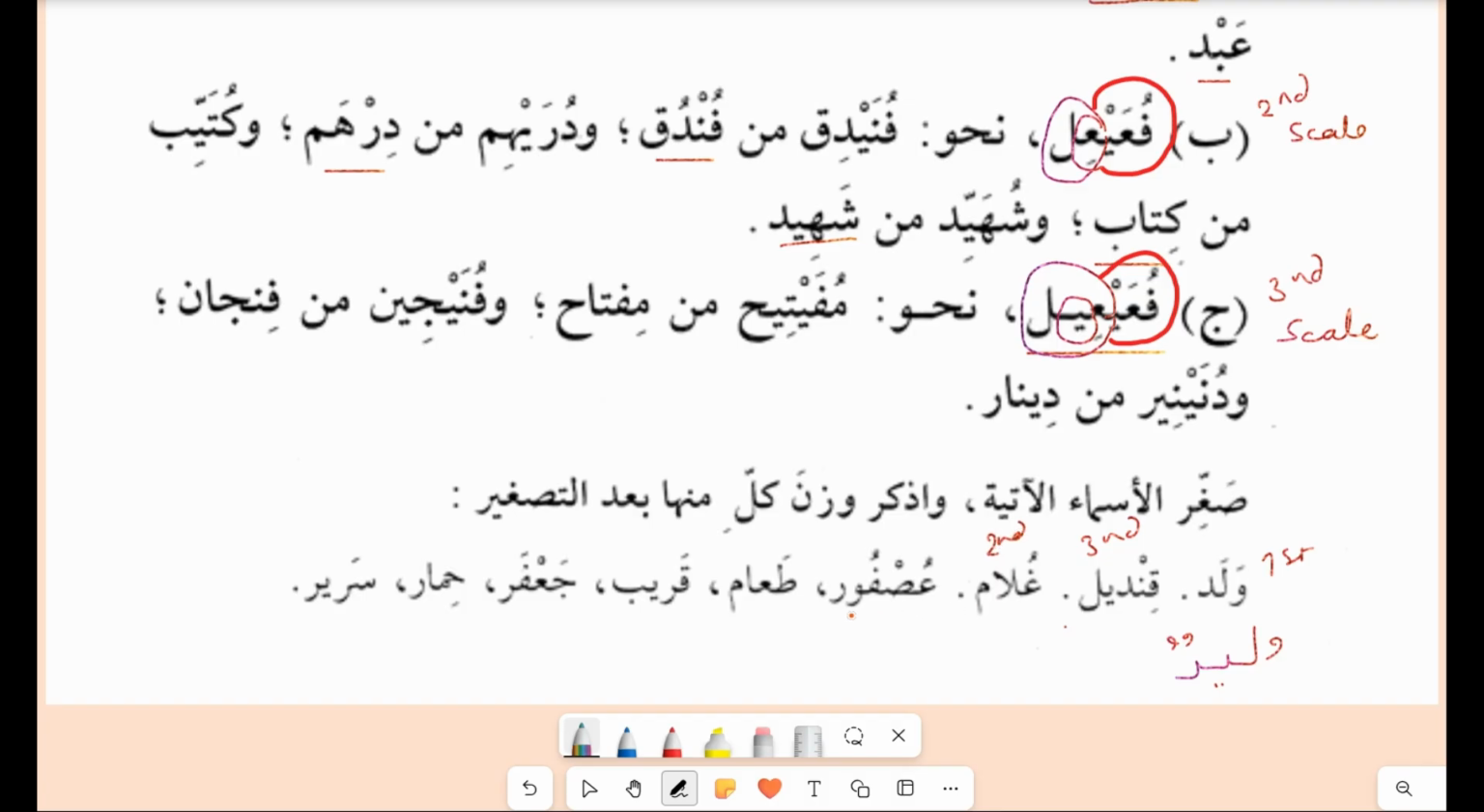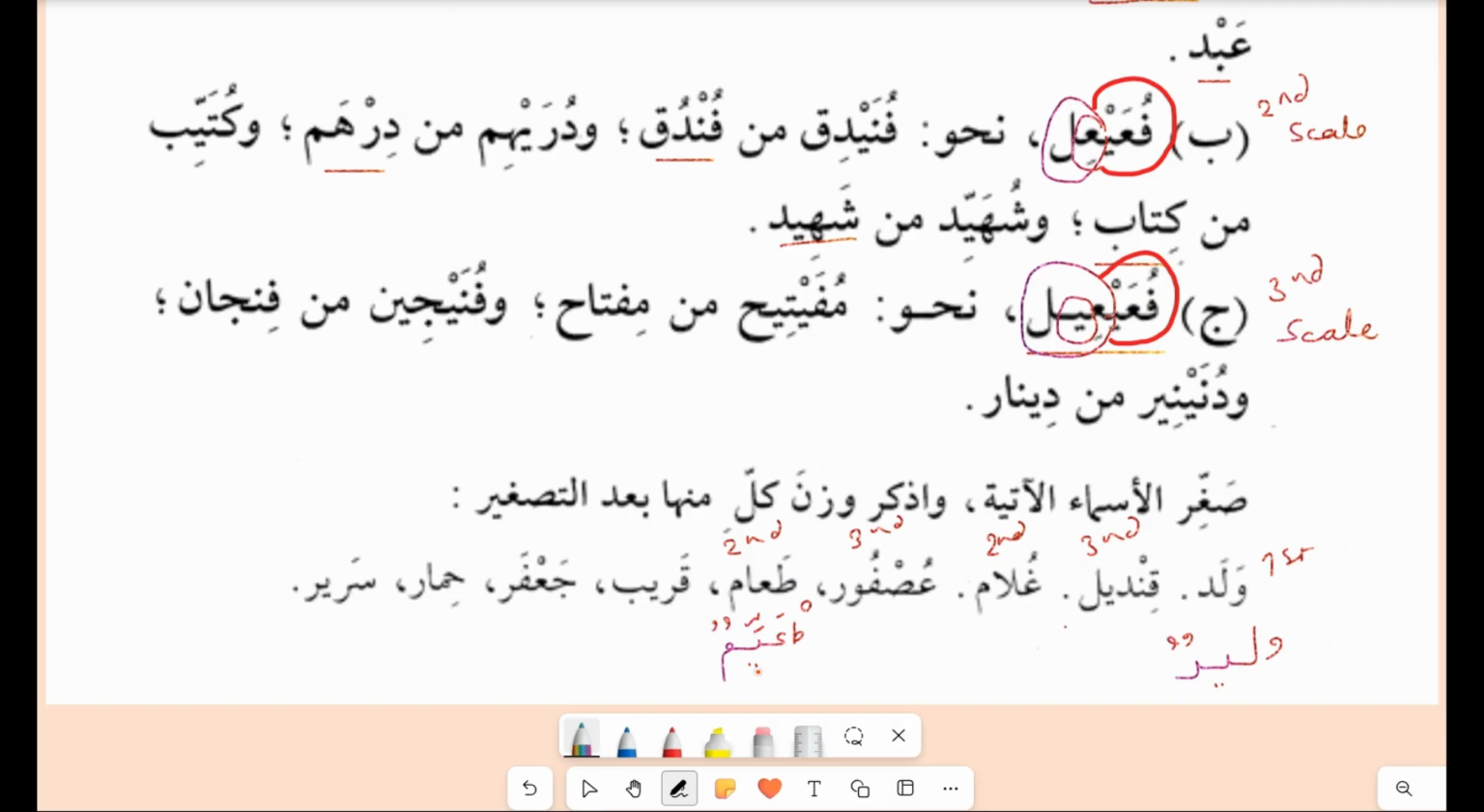Usfur is made on the third scale. What will it be? Usayfirun. So it will be usayfirun. Ta'am will be made as tu'ayyim on the second scale. So it will be tu'ayyimun. Shadda, kasra, tu'ayyimun. And here the alif will be changed to ya.